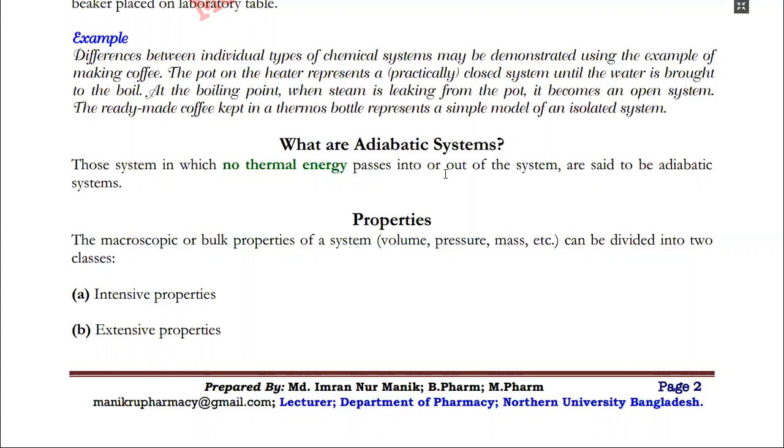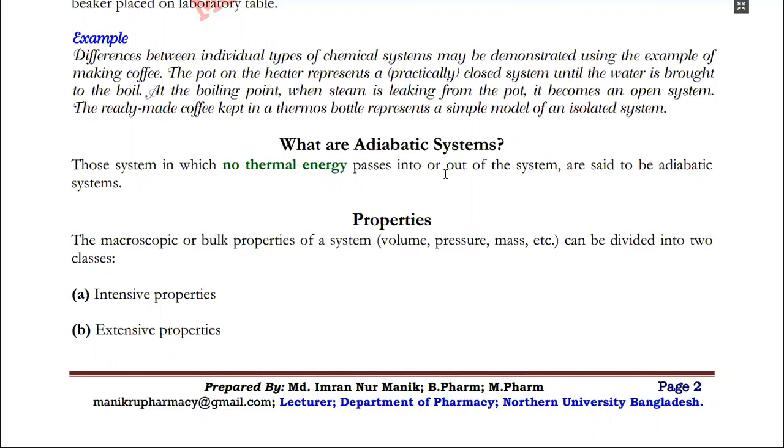In most situations, truly adiabatic changes must take place in short time intervals so that the heat content of the system remains unchanged, or else the system must be perfectly insulated, which is practically impossible. That is why we say that adiabatic changes are usually accompanied by changes in temperature. So that was all about the adiabatic system, adiabatic process.